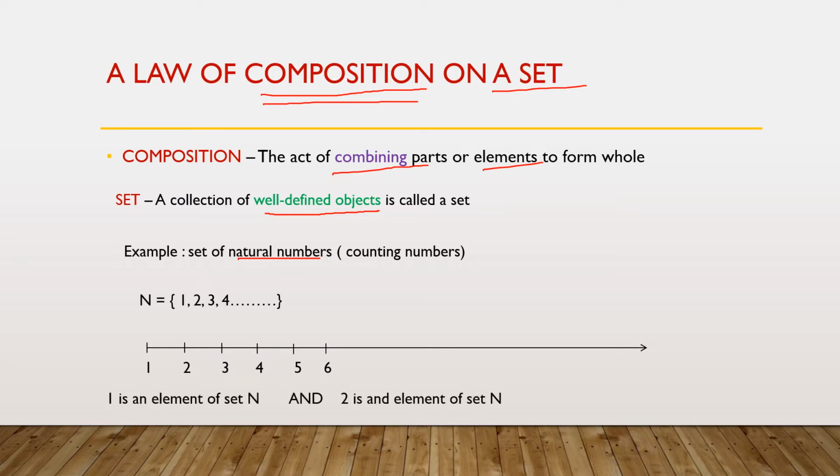Here, the number 1 is an element of set N. Number 2 is an element of set N. And number 3 is an element of set N, and so on.